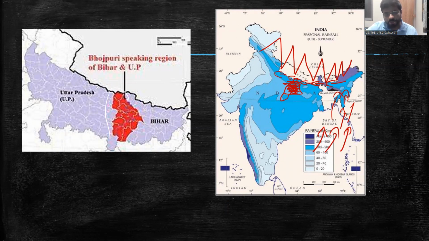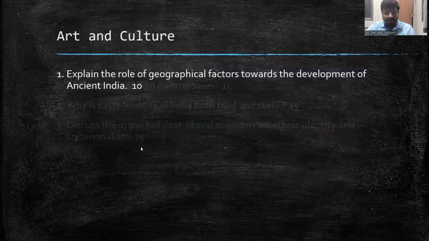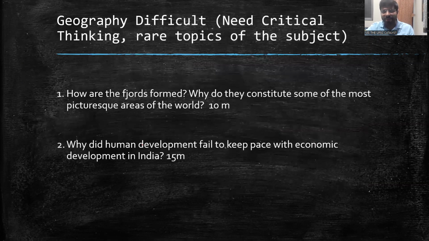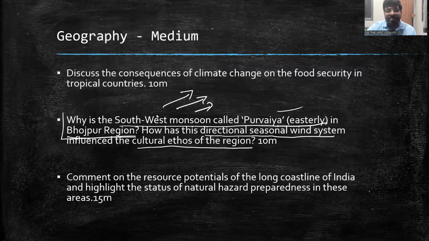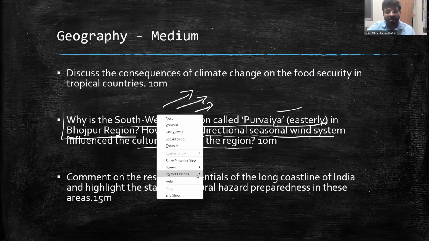So technically for the Bhojpur region, the winds are coming from the eastern side. That's why they are called easterly winds. The Bay of Bengal branch is there in NCERT itself. You can easily remember such things if you observe. So that's why I kept it at a medium level, neither easy nor difficult.